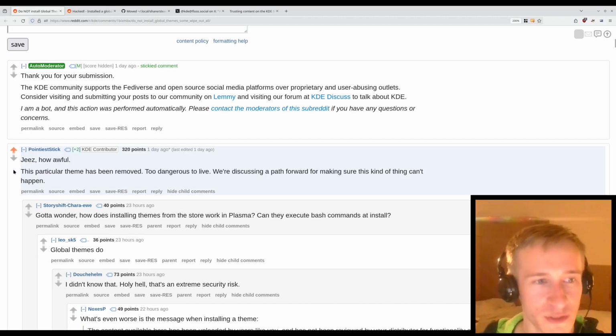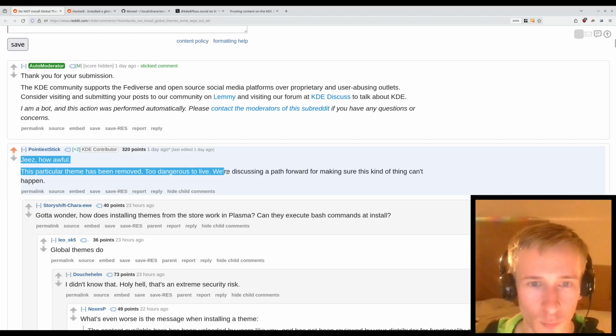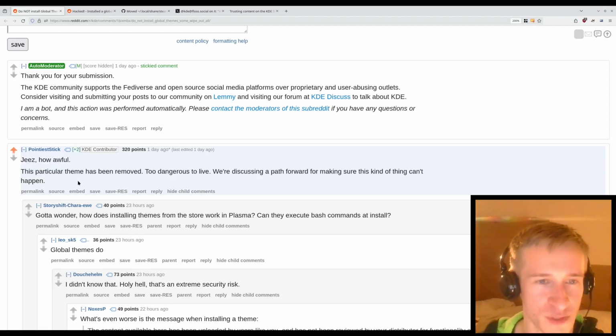Now, for KDE's part of this, to give them credit, they've actually responded to this very well. KDE contributor Pointed Stick responded to the post saying, "Geez, how awful. This particular theme has been removed. Too dangerous to live. We're discussing a path forward for making sure this kind of thing can't happen." Good on them for responding quickly.